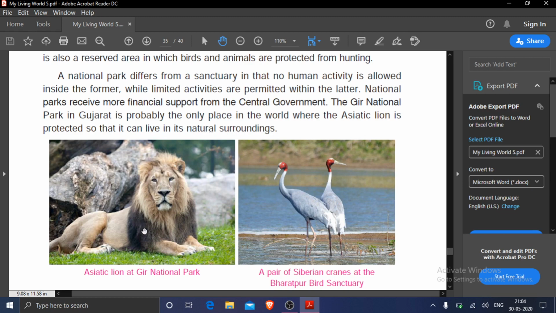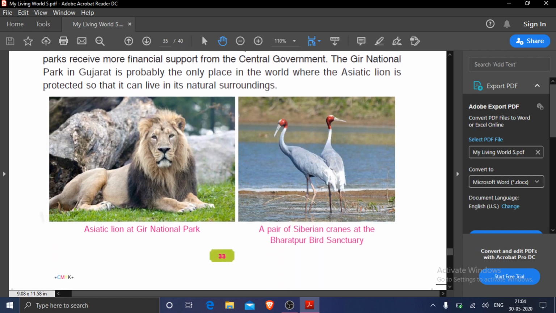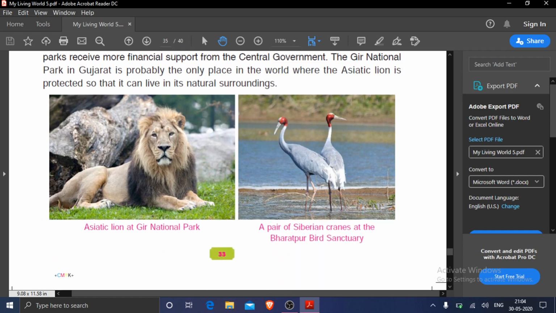Here you can see the picture of an Asiatic lion at Gir National Park. And here a pair of Siberian cranes at the Bharatpur Bird Sanctuary. Bharatpur Bird Sanctuary is the largest bird sanctuary of Asia and it is in Rajasthan.